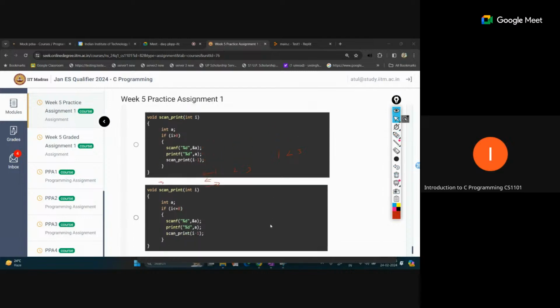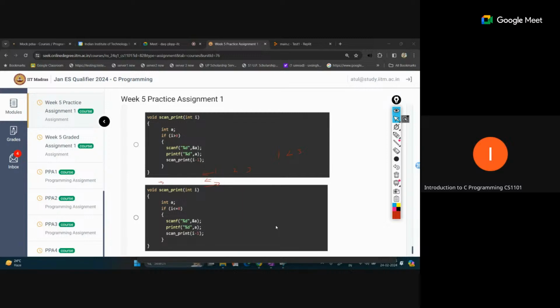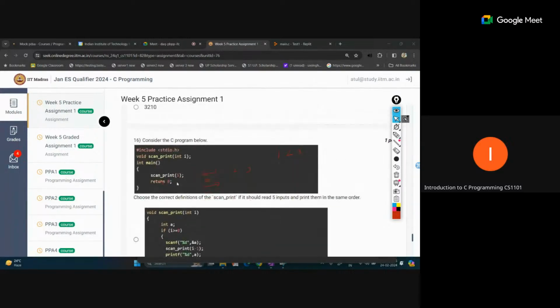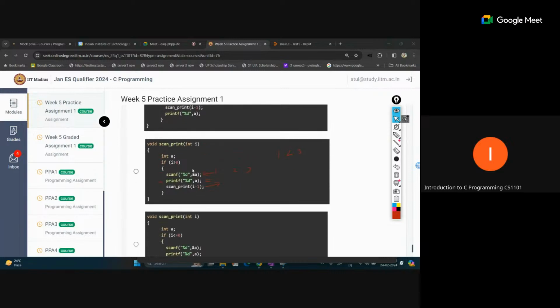And for the next call, here we have to check the condition. So what is the difference between option 3 and option 4? This is a condition-based difference. We are starting from i equal to 5. In the main call we are passing scanprint(5).